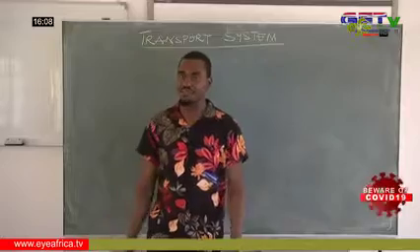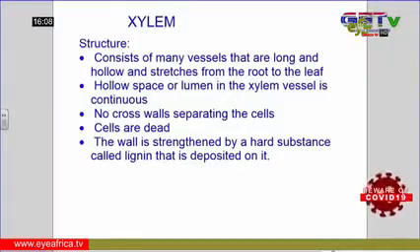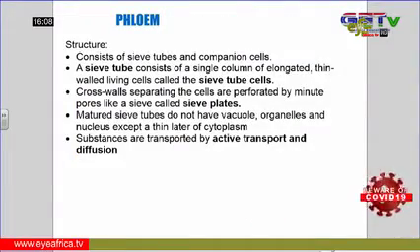So what is a xylem? The xylem helps to transport water and mineral salt. The xylem transports water and mineral salt in the plant. Now looking at the second structure which we have in the plant, we have the phloem. The phloem consists of sieve tubes and what we call companion cells.